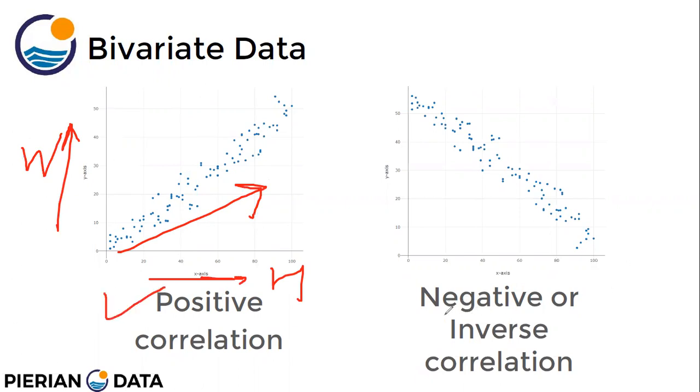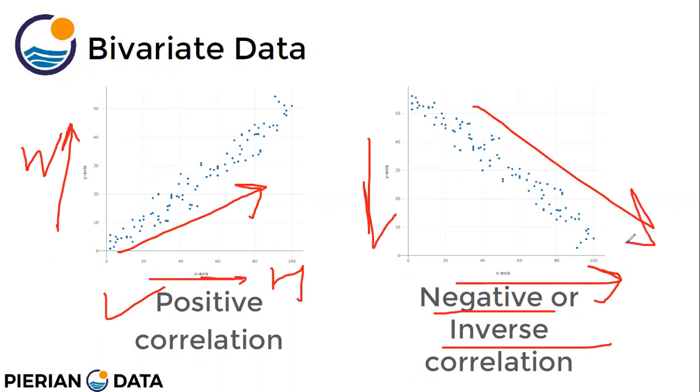We also have something called negative or inverse correlation, where one value increases and the other decreases. So as my height is increasing, my weight is decreasing. If I see this kind of trend, that means there is some other problem that needs to be examined, because the general trend for students is that if the height increases, the weight also increases. But if I get a graph where the height is increasing and the weight of the student is decreasing, then maybe that particular class is suffering from a disease. Then we may have to investigate further.